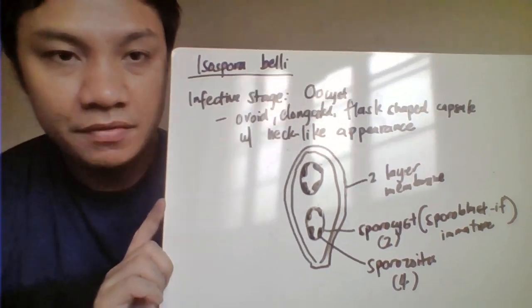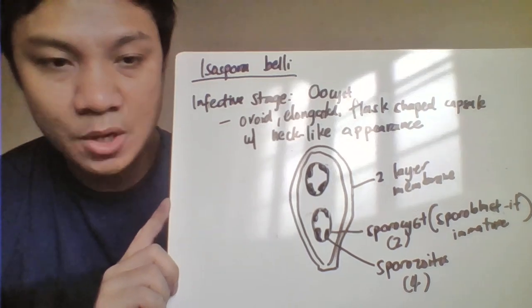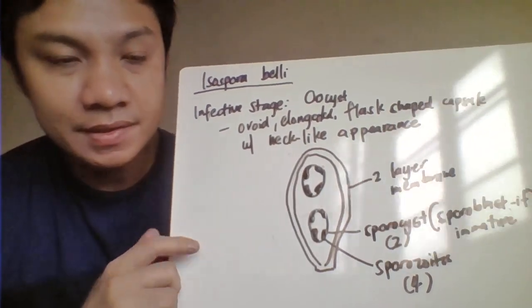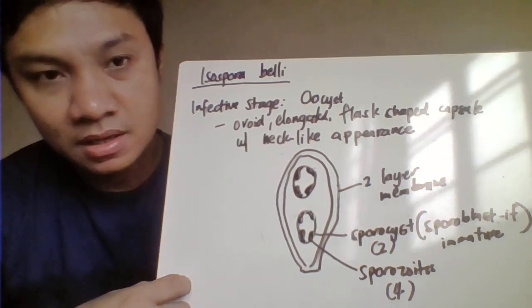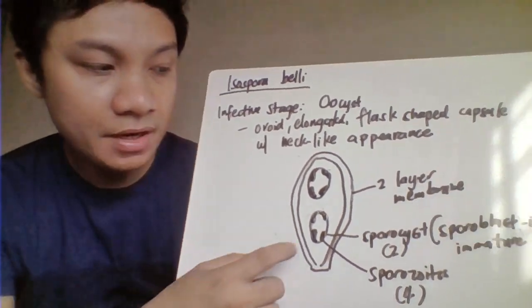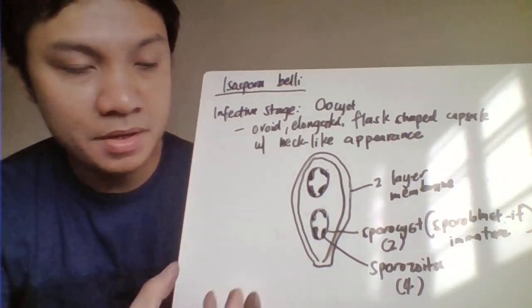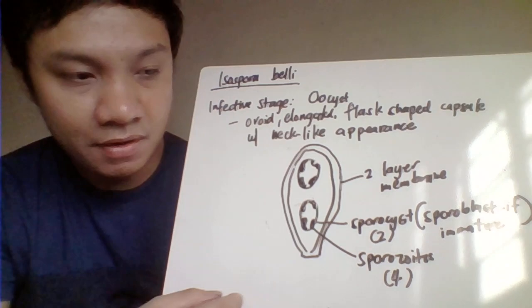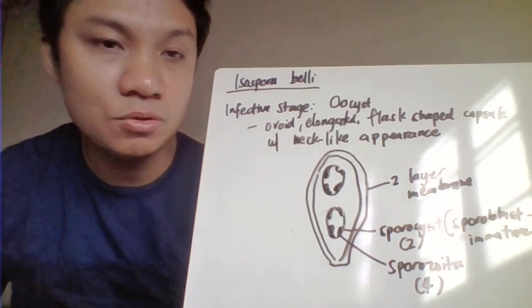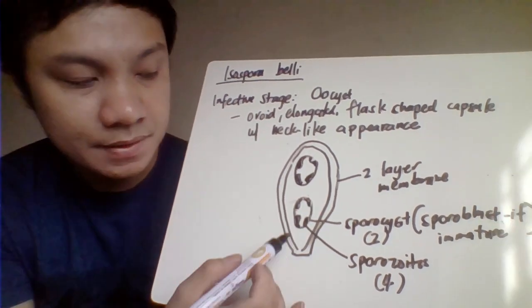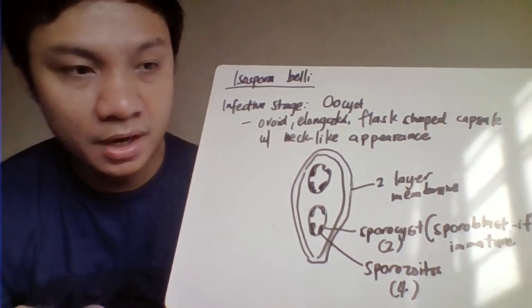Okay, the next one we have here is Isospora belli. The infective stage would be the oocyst. The oocyst is described here as ovoid in shape, with a double cell wall. As it tries to mature, it forms two sporoblasts. Dalawang ganyan. Eventually, as the sporoblasts mature, they become sporocysts. There are two sporocysts, and each of these contains four sporozoites.